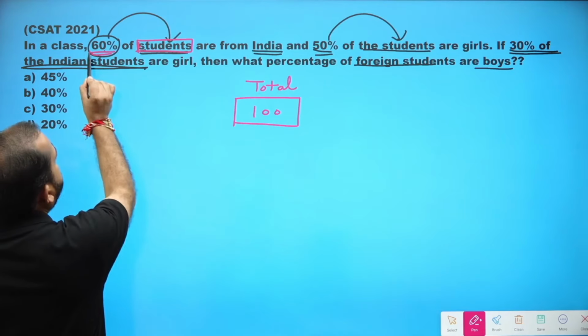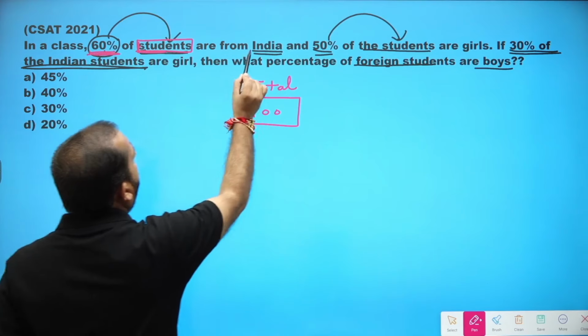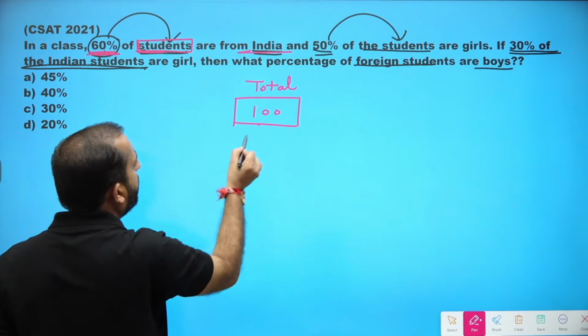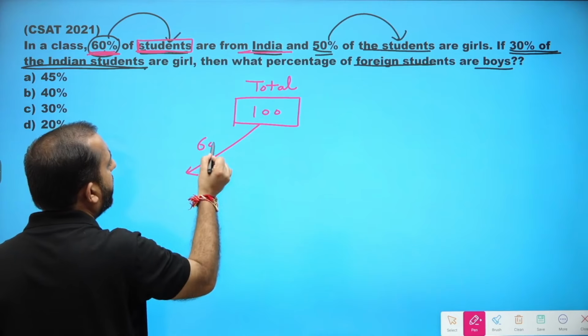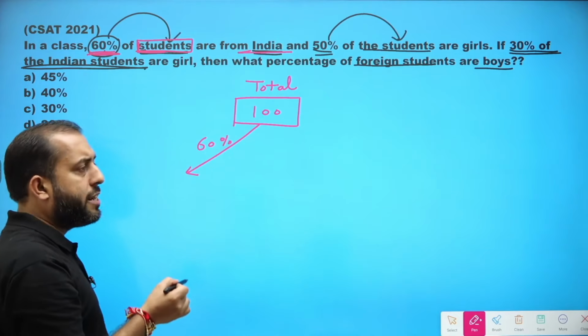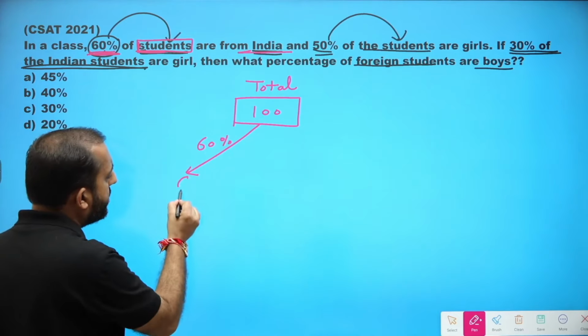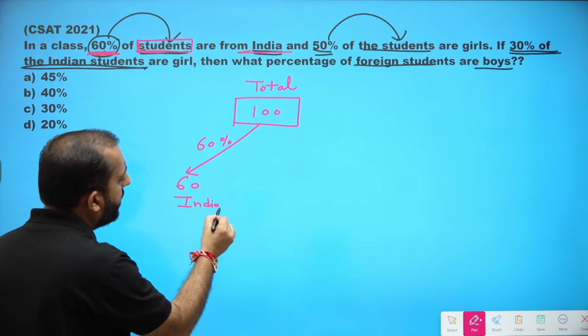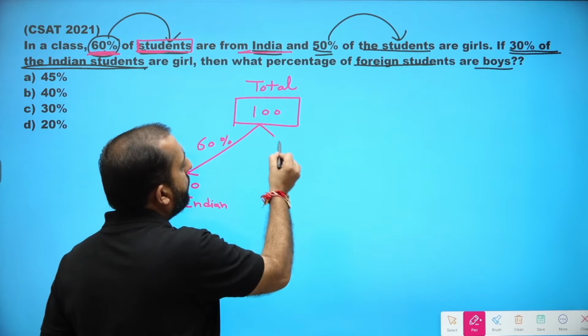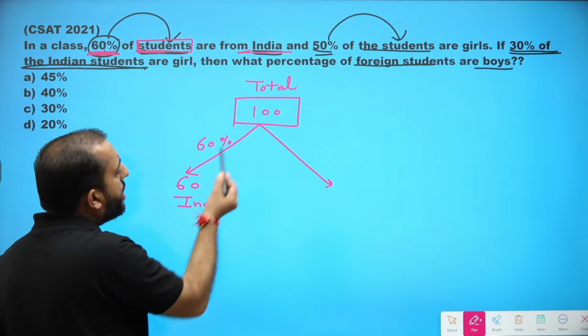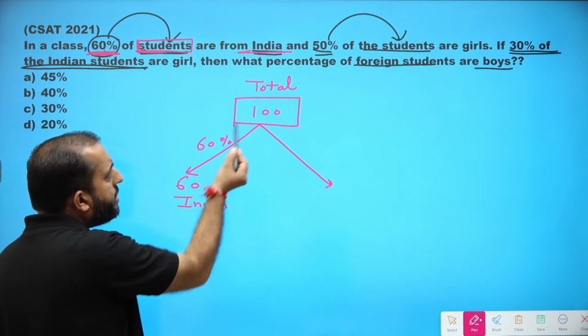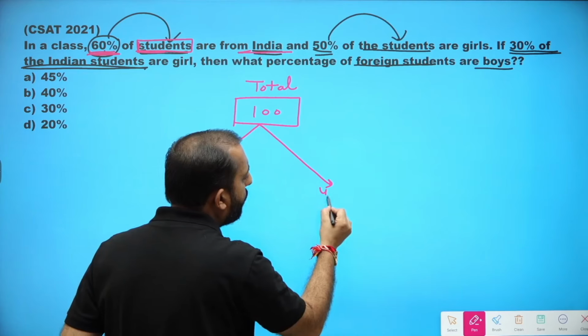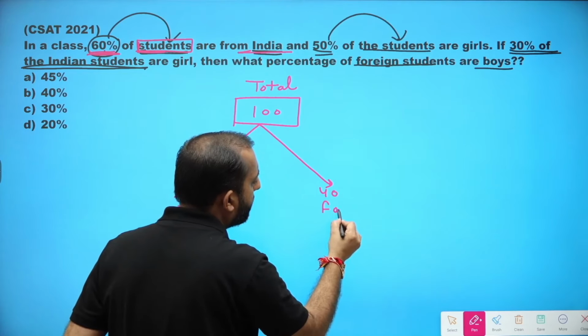It is given that 60% of the students are from India. 60% of 100 is 60. So 60 students are Indian, and obviously 100 minus 60, the remaining 40 students should be foreigners.